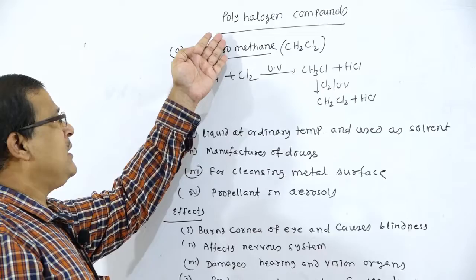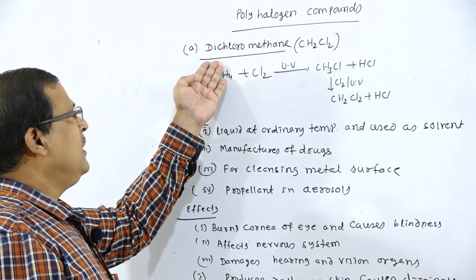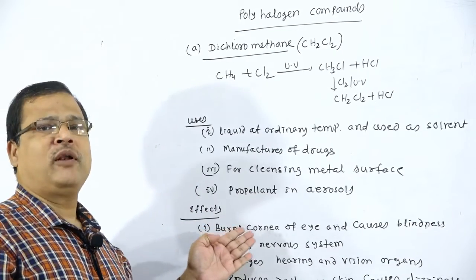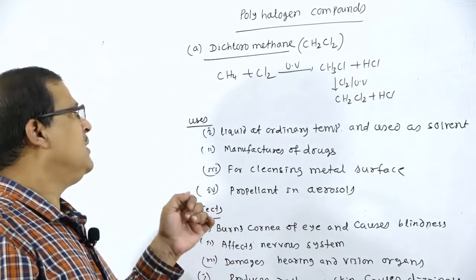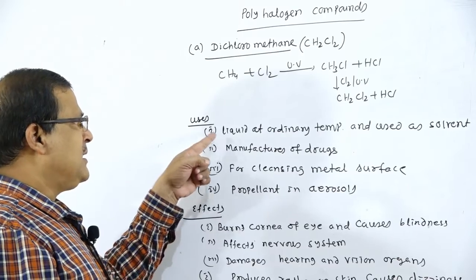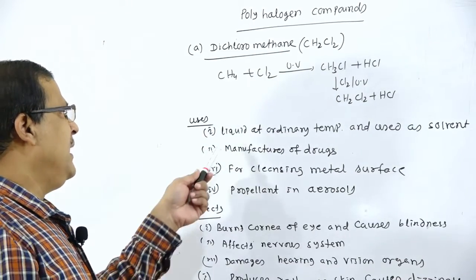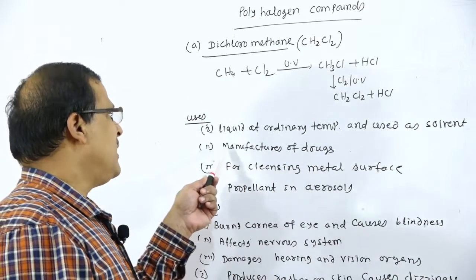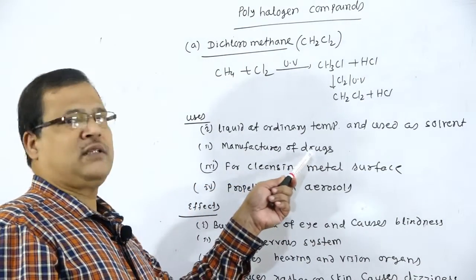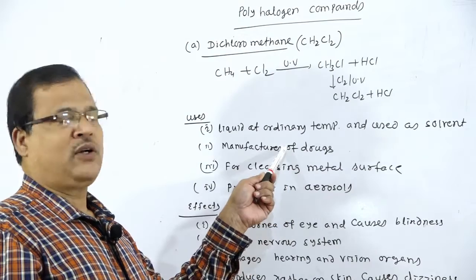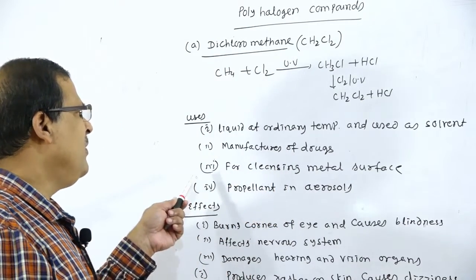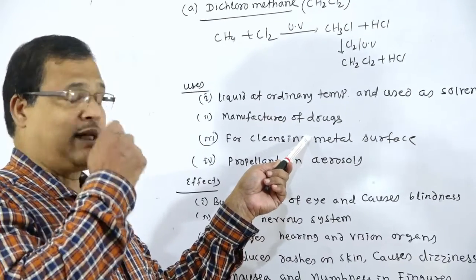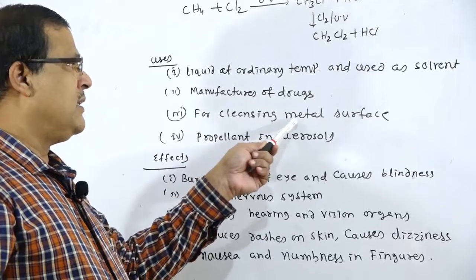Then next one, what are the uses? According to this concept, we proceed through the methods of preparation, uses and effects, that is environmental effects of these compounds. Regarding uses, this is a liquid at ordinary temperature, therefore it can be used as a solvent. Next, it is meant for the manufacture of drugs and medicines, that is for the preparation of drugs, that is CH2Cl2.